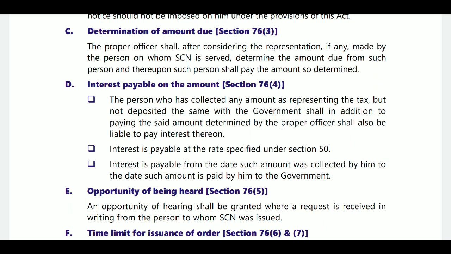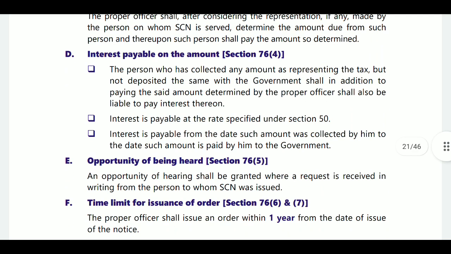Interest will be payable. The person who has collected any amount will be liable to pay interest at the rate of 18% as per section 50. Interest is payable from the date such amount was collected by him to the date such amount is paid by him to the government, as per section 76(4).